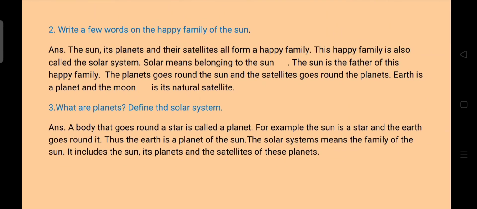Question number 3. What are planets? Define the solar system. Answer is a body that goes round a star is called a planet. For example, the sun is a star and the earth goes round it. Thus, the earth is a planet of the sun. The solar system means the family of the sun. It includes the sun, its planets and the satellites of these planets. Clear?